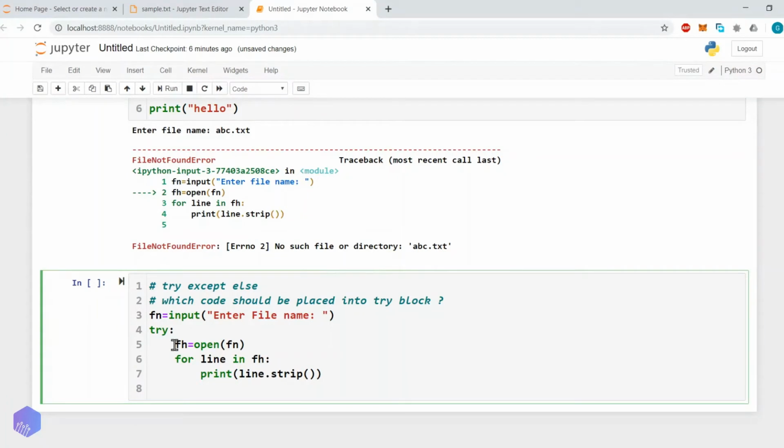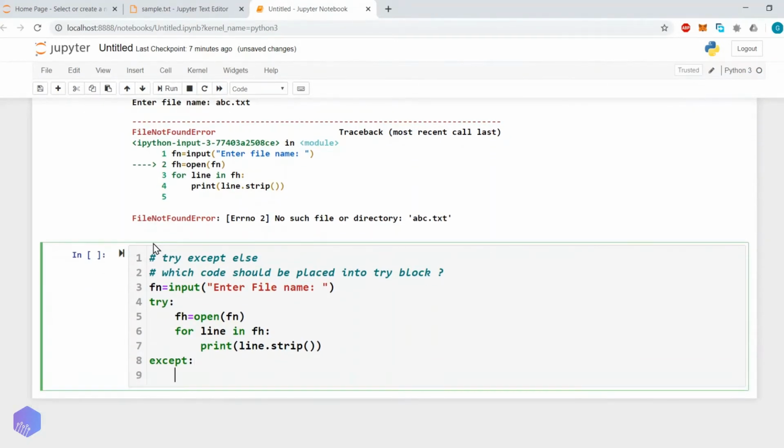Let's say the file name entered by the user is not available, then how do you want to manage it? In that case, we have to write except.